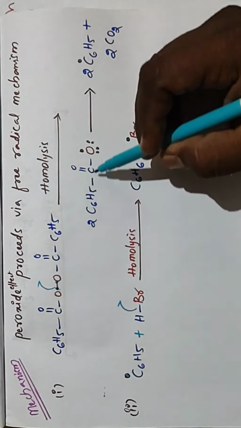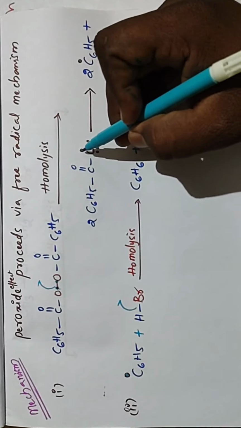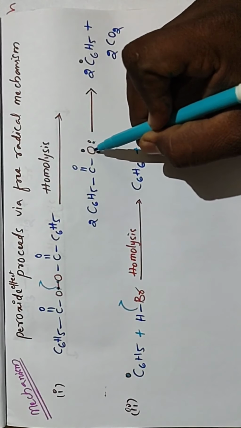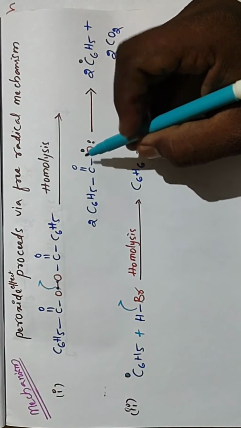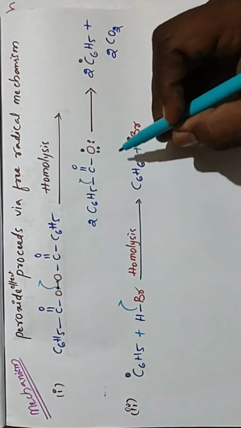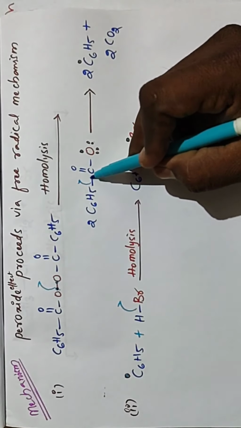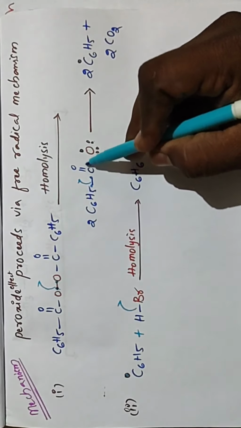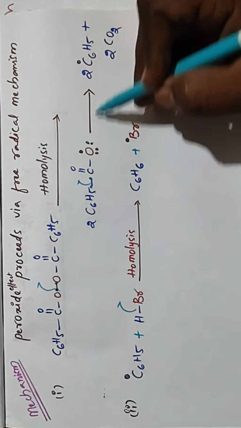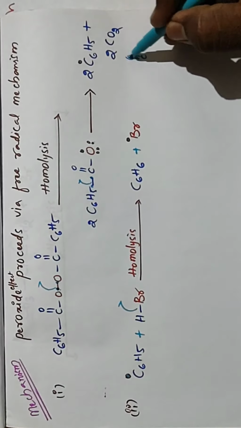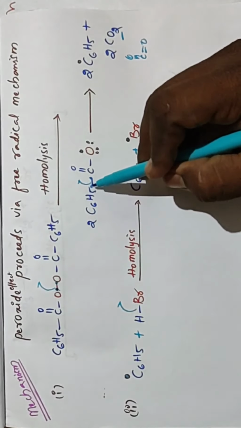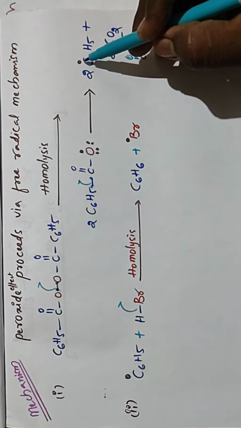It is unstable because a single free radical electron is present on the oxygen. By breaking this bond homolytically, this electron with that electron forms a bond, C double bond O double bond O. That is CO2, which is formed here. The remaining is 2 C6H5 radicals.